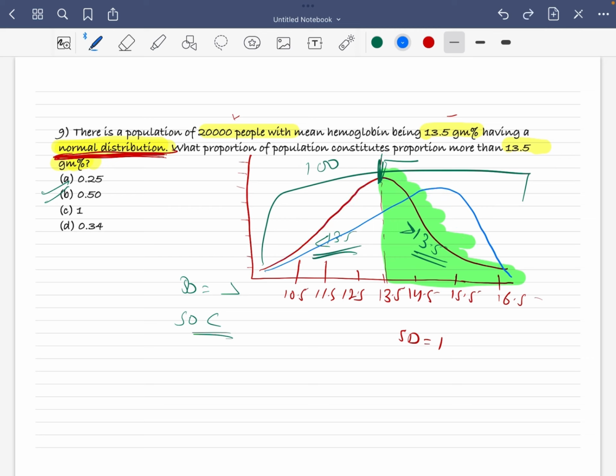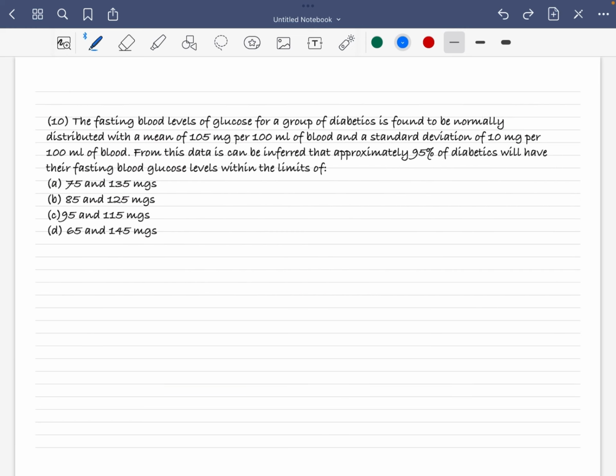Your answer becomes difficult. There are different ways to tackle that, but this is the main thing, right? Now here comes the last question. The fasting blood glucose level of a group of diabetics is found to be normally distributed with a mean of 105 mg per 100 ml of blood and a standard deviation of 10 mg per 100 ml of blood.